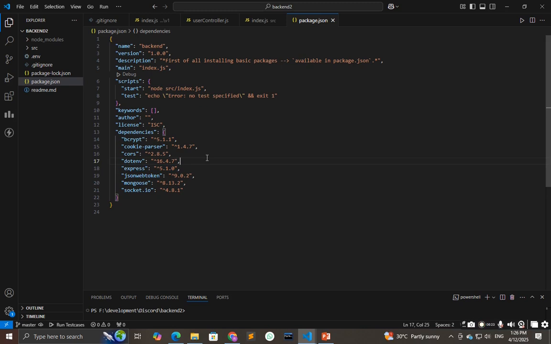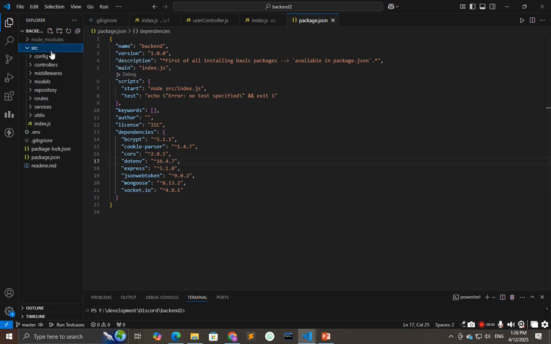The pattern we have followed in our project is the MVC pattern, model view controller. So the whole source code is in the MVC pattern. In models we have message, room, user, and this type of models.